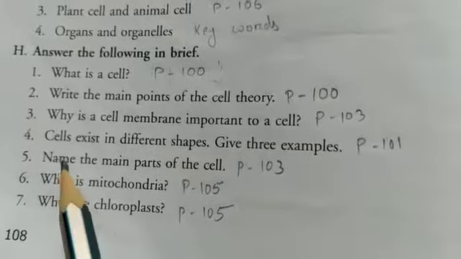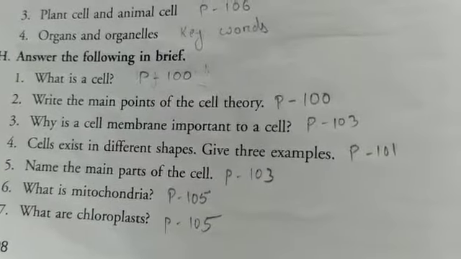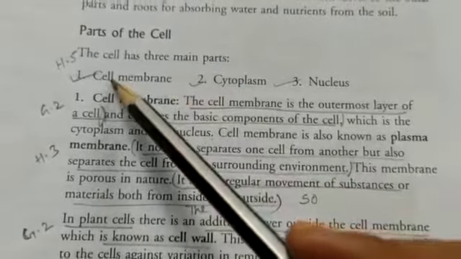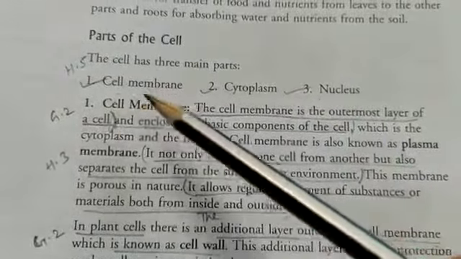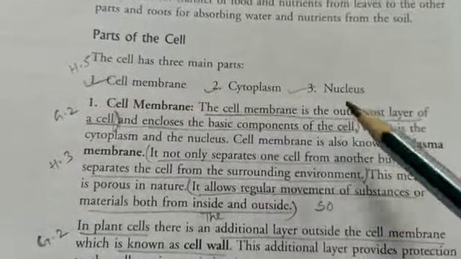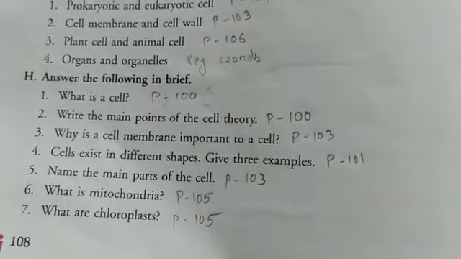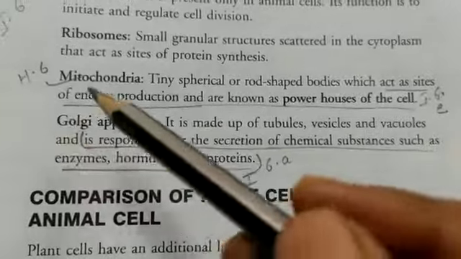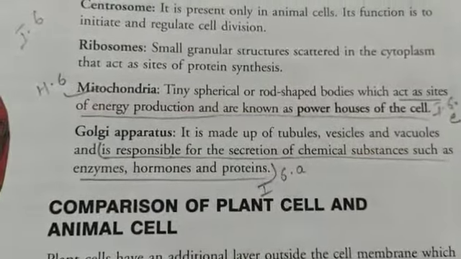H number 5, name the main parts of the cell. Page 103. So the main parts of the cell are cell membrane, cytoplasm, nucleus. H number 5, parts of the cell: membrane, cytoplasm, nucleus. So number 6, what is mitochondria? Page 105. So this is mitochondria, so you can write H number 6, mitochondria, from here.